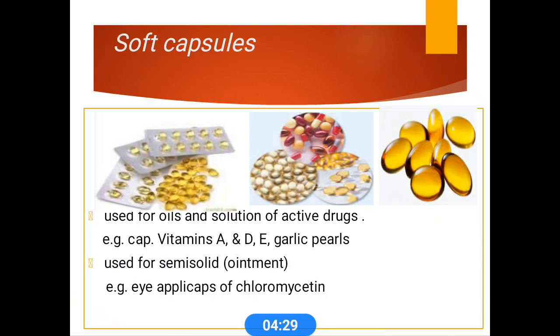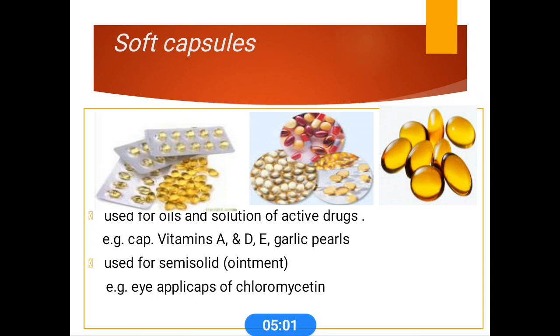Soft capsules. What are soft capsules? Same as the hard gelatin capsule, their outermost shell is a gelatin shell, and the only difference is that here the active drug particles are in the form of oils or solutions. These drugs in oil or solution form are inserted into the outermost gelatin shell.